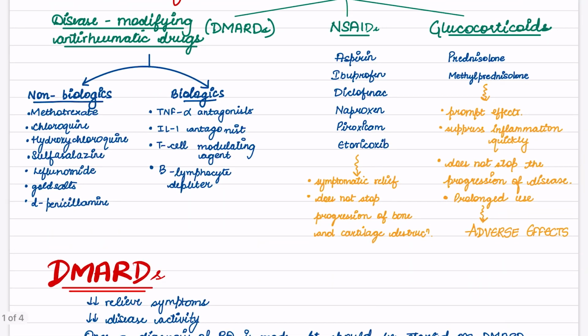Next we have NSAIDs and glucocorticoids. NSAIDs provide symptomatic relief but do not stop the progression of bone and cartilage destruction. Glucocorticoids have prompt effects. They suppress the inflammation quickly but do not stop the progression of disease, and their prolonged use can cause adverse effects. So that was all with this topic.